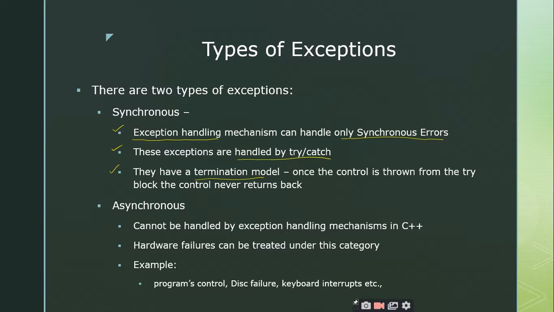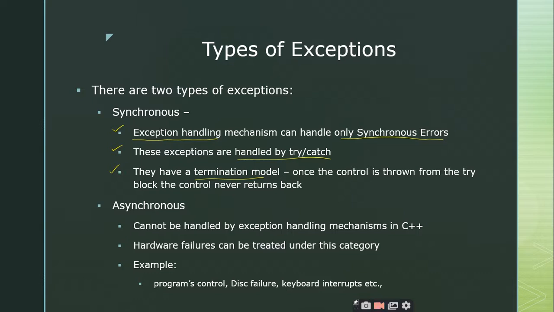Once you throw the exception using the throw keyword, listen carefully, the control will jump to which block? The catch block, right? When you throw the exception using the throw keyword, the control will jump to the corresponding catch block, the catch block will be executed and it will be exited. That's it. It will never come back to the try block. That is called a termination model.